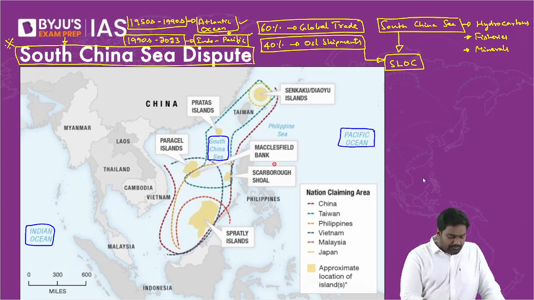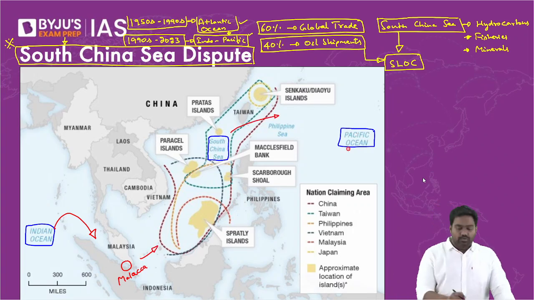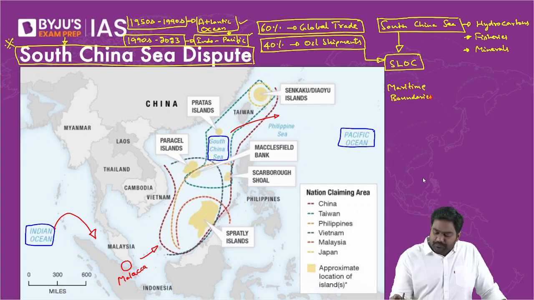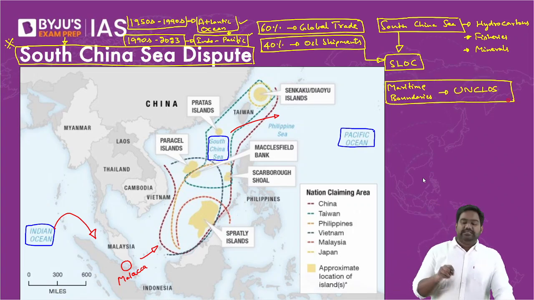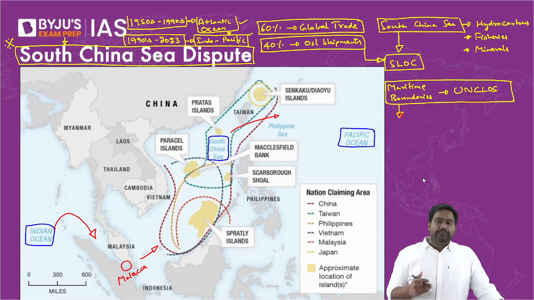So if you look at this map here, you can see the route from the Indian Ocean to the Malacca Strait near Singapore and Indonesia, and how the route passes from here towards the South China Sea and then reaches out into the Pacific. Right? This shipping route is extremely vital for the global economy. So when it comes to deciding maritime boundaries, we have a UN convention called UNCLOS, the UN Convention on the Law of the Sea. It is this convention which defines the maritime zones and what jurisdiction countries will have in these maritime zones. So according to UNCLOS, there are different types of maritime zones.